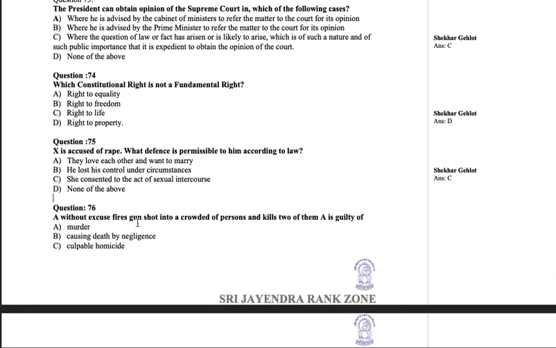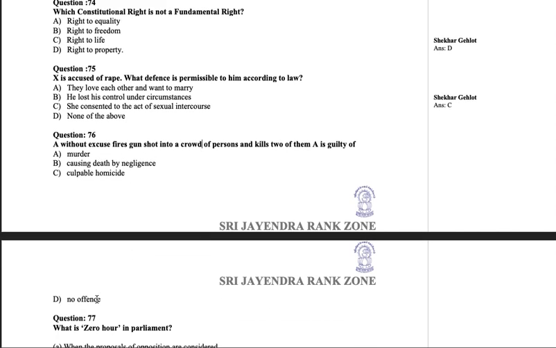A, without excuse, fires a gunshot into the crowd of persons and kills two of them. A is guilty of what? Murder, causing death by negligence, culpable homicide, or no offense at all. Now here, definitely he has committed an offense, so no offense is not an option. Causing death by negligence: he is shooting himself, so there's no negligence, there's a positive act. So we are left with murder and culpable homicide.